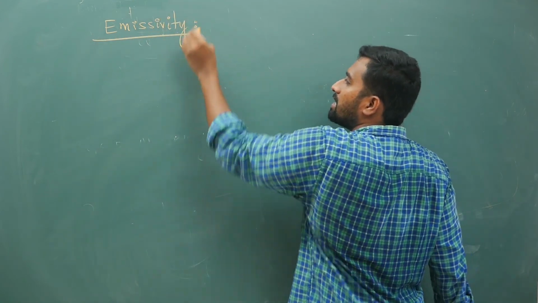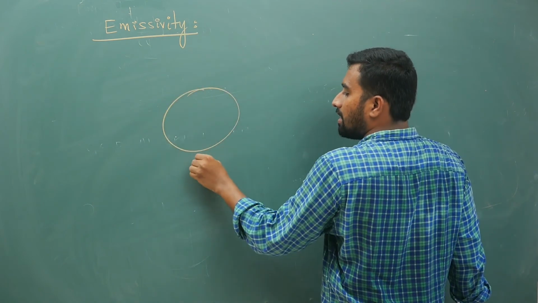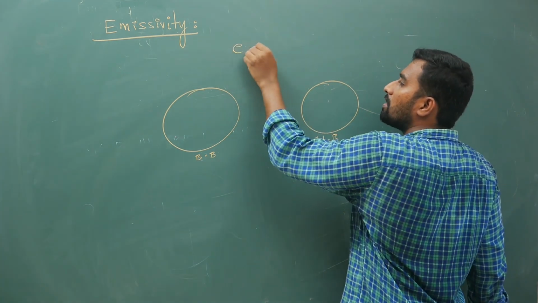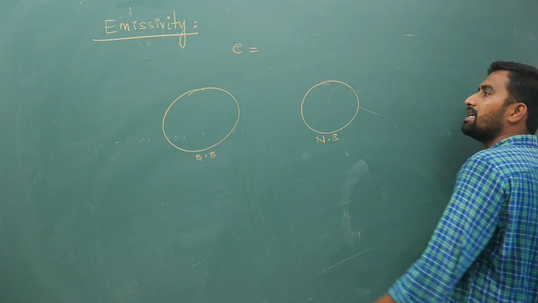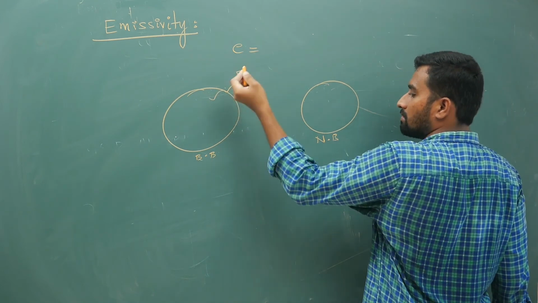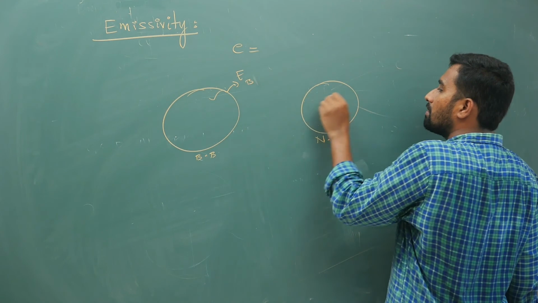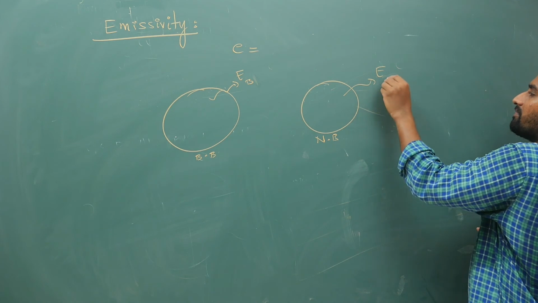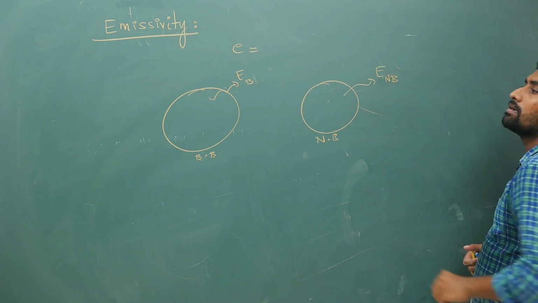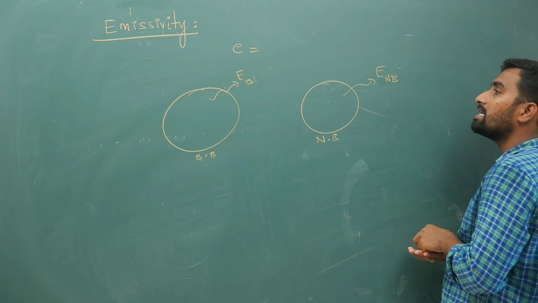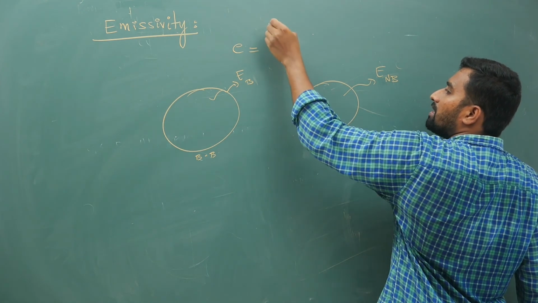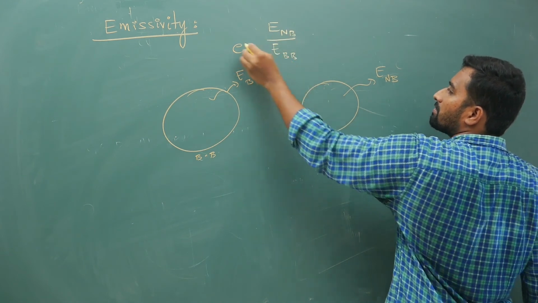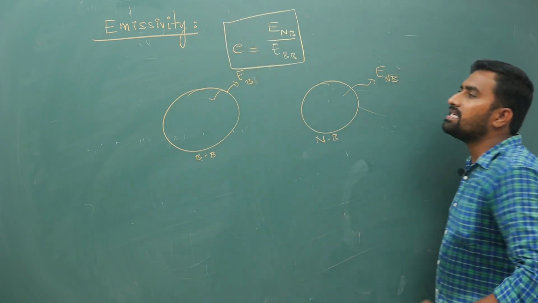If you take a black body and a normal body, the emissive power of this normal body is some E. Your emissivity is the ratio of the emissive power of the normal body by the emissive power of the black body. It is defined like that.